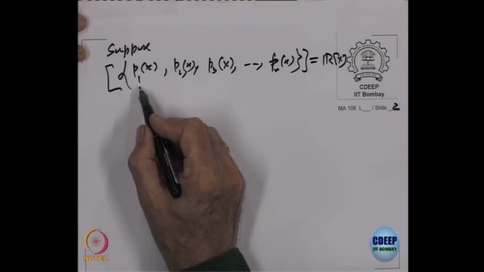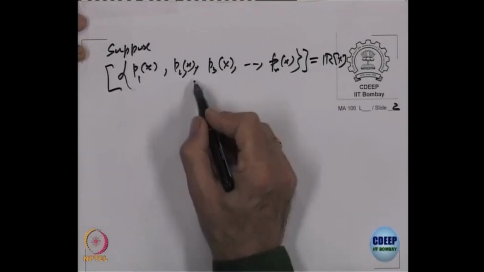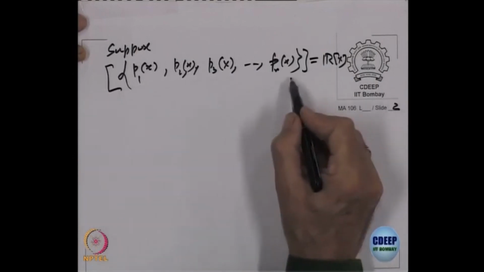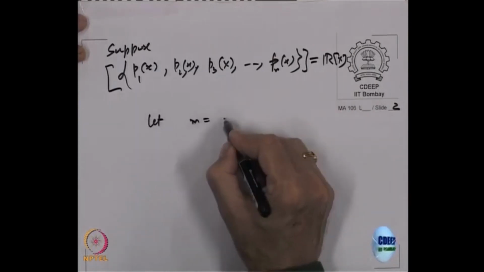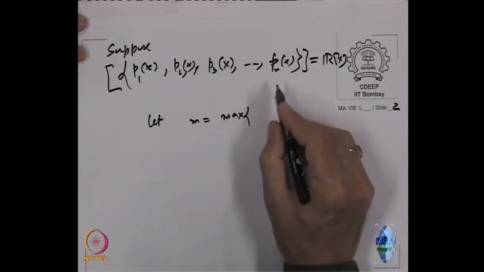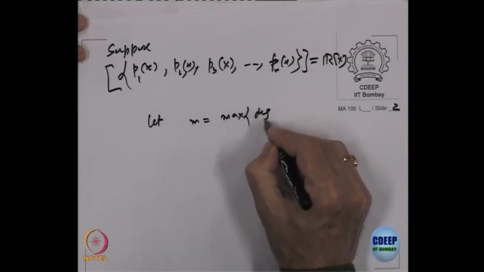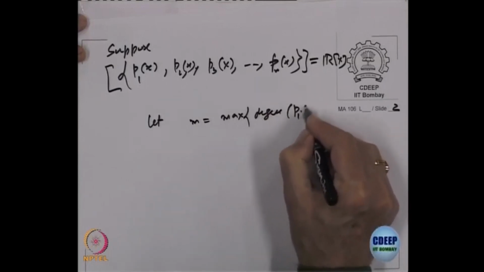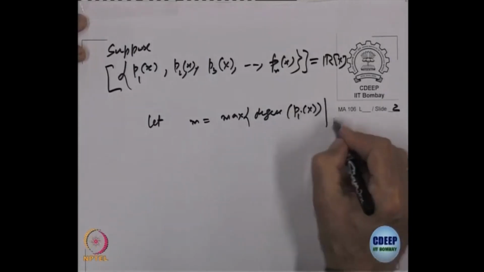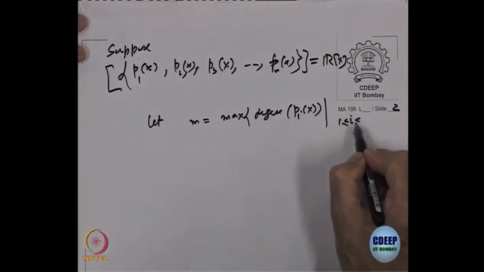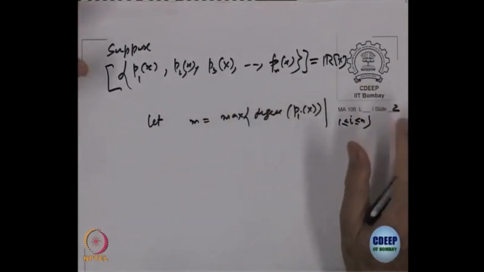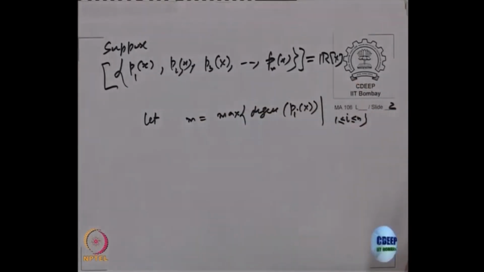Now, p1 has a degree, p2 has a degree, pn has a degree. So, let us take m to be equal to the maximum of degree of pi(x), i from 1 to n. It is a finite number only, so this m will exist.